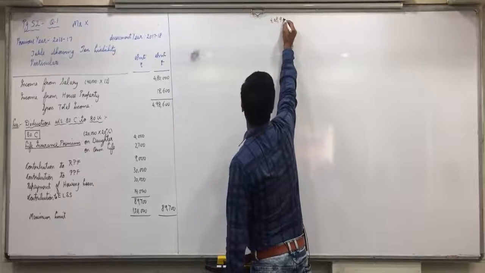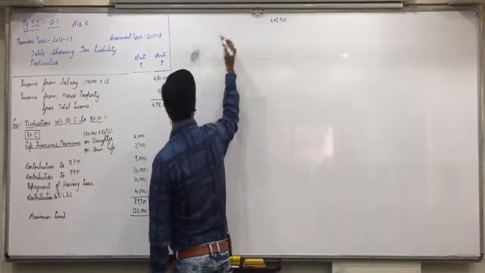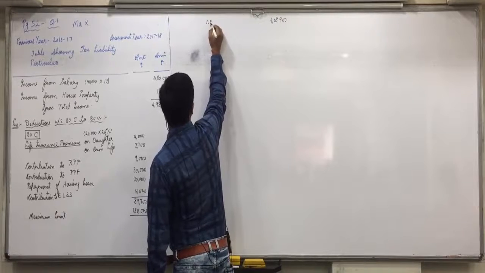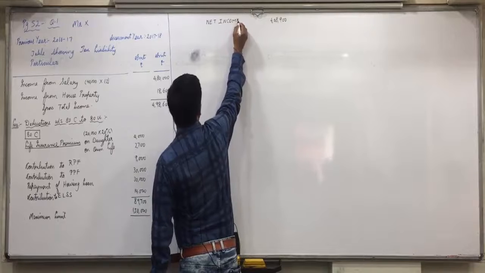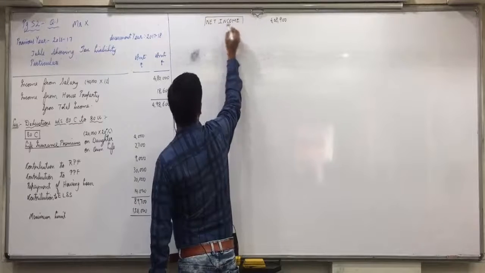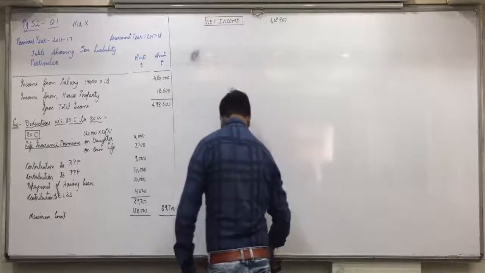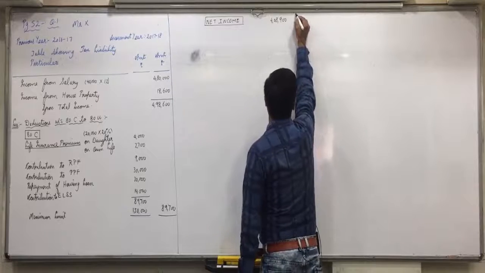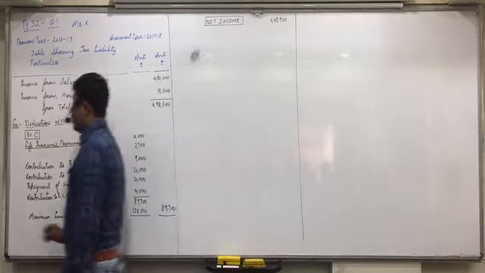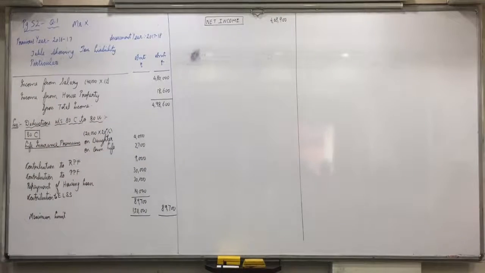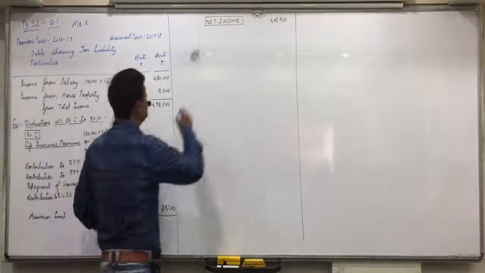4,08,900 is called net income, and this is the taxable income. Now this income you have to see for the rebate purpose. Just for your information, I'm writing it with a pen, but you may write it with pencil if you want.